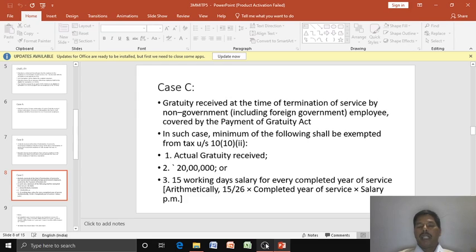So it is 15 divided by 26 into completed years of service into salary per month. This is how 15 days salary is calculated.